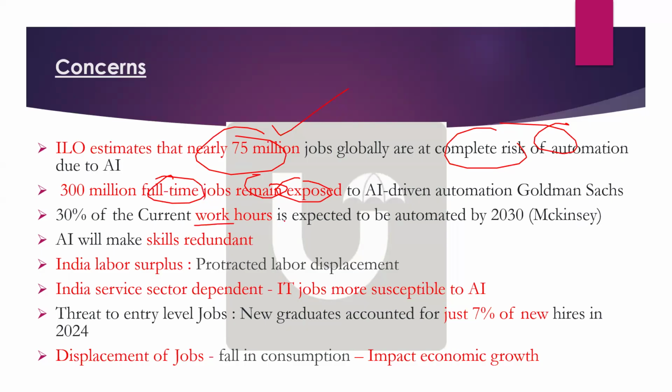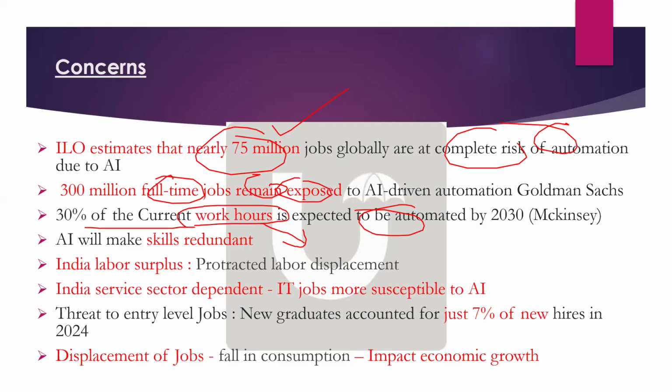And work hours also: 30% of current work hours is expected to be automated. So if 30% of work hours are automated, then on a per hour basis whoever is working will get much lower salaries. So this also you have to mention. Work hours are going to be impacted, full-time jobs are going to be impacted, and there is complete risk of jobs as well due to automation.